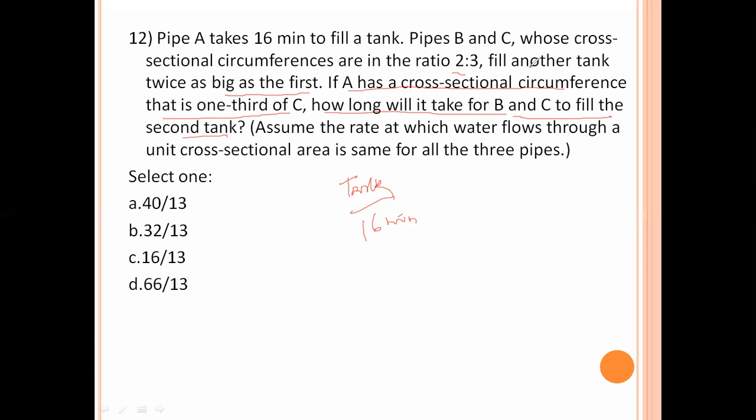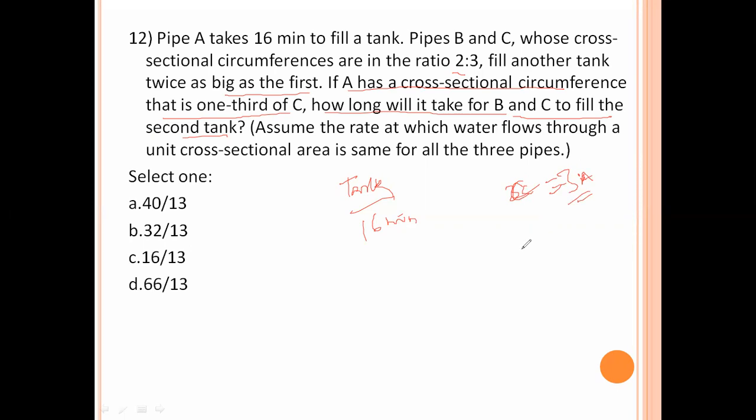A has a circumference one third of C, so C equals 3 times A. The two are in the ratio 1:3.